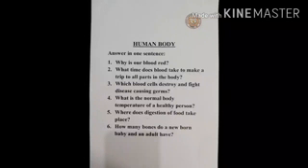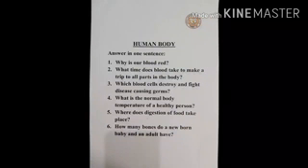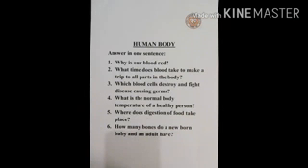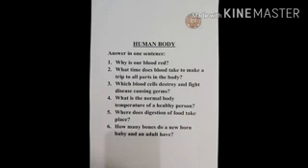Number 2. What time does blood take to make a trip to all parts in the body? Number 3. Which blood cells destroy and fight disease-causing germs? Number 4. What is the normal body temperature of a healthy person? Number 5. Where does digestion of food take place? Number 6. How many bones do a newborn baby and an adult have?